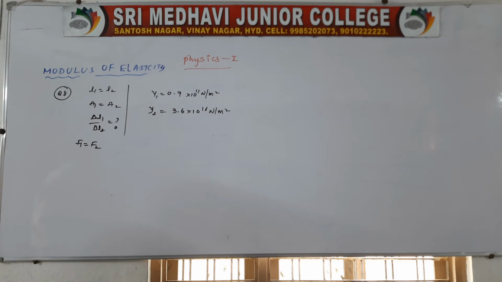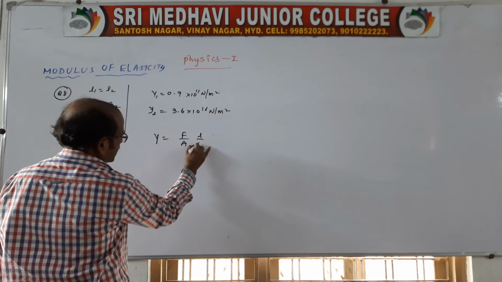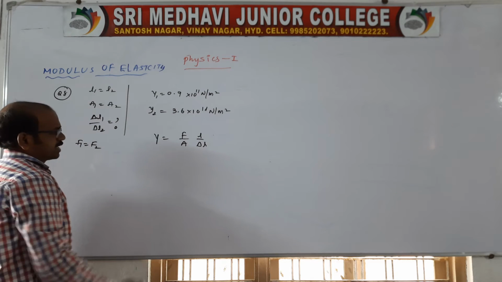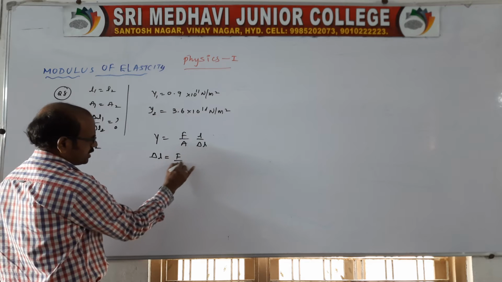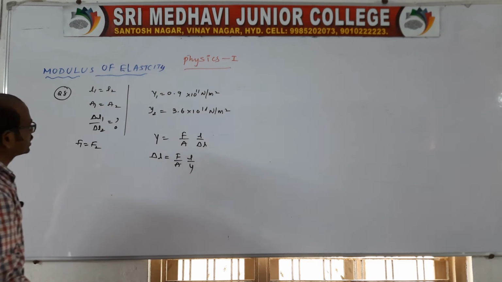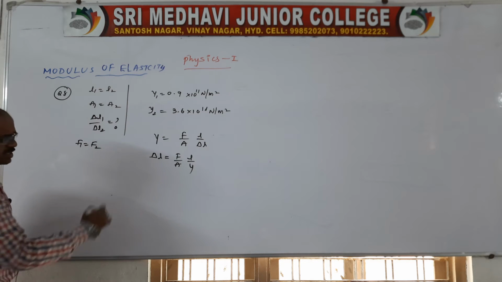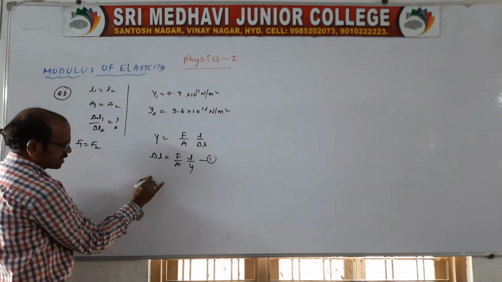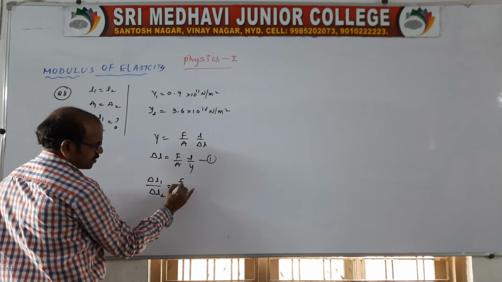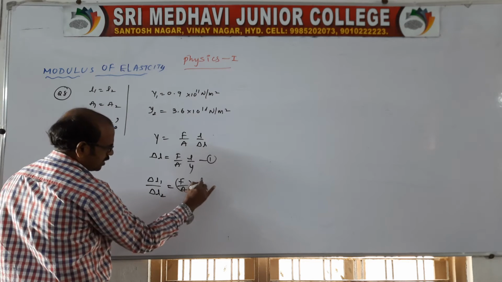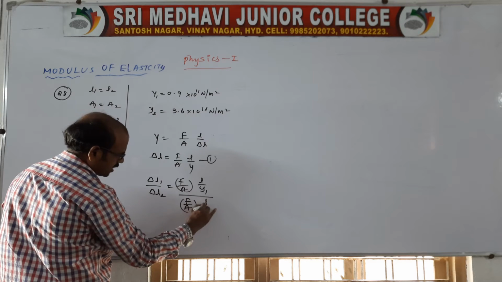Yes, of course, we know the Young's modulus formula: Y is equal to F by A into L by delta L. So here we can take delta L as the subject: delta L is equal to F by A into L by Y. In the question it is clearly given that length is same, area is same, and delta L1 by delta L2 is asked. So write this as equation 1, and delta L1 by delta L2 is equal to F by A into L by Y1, again you write F by A into L by Y2.